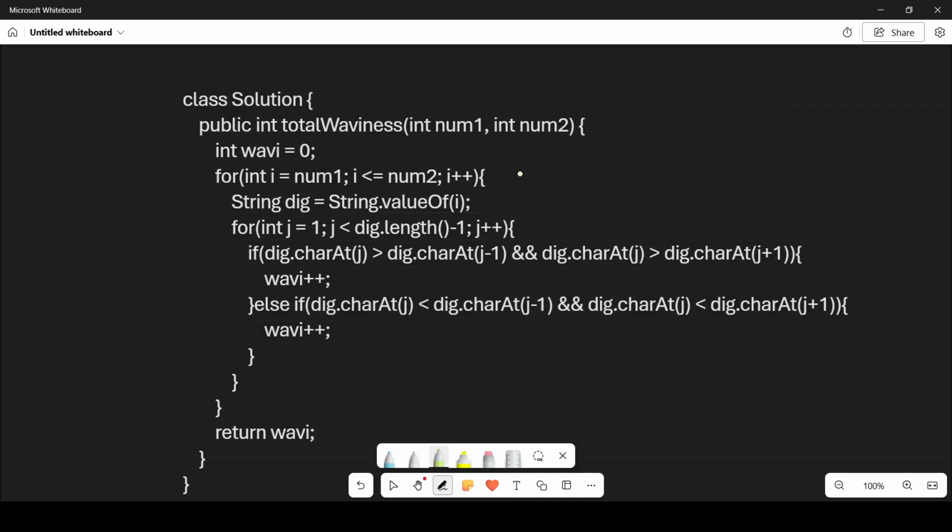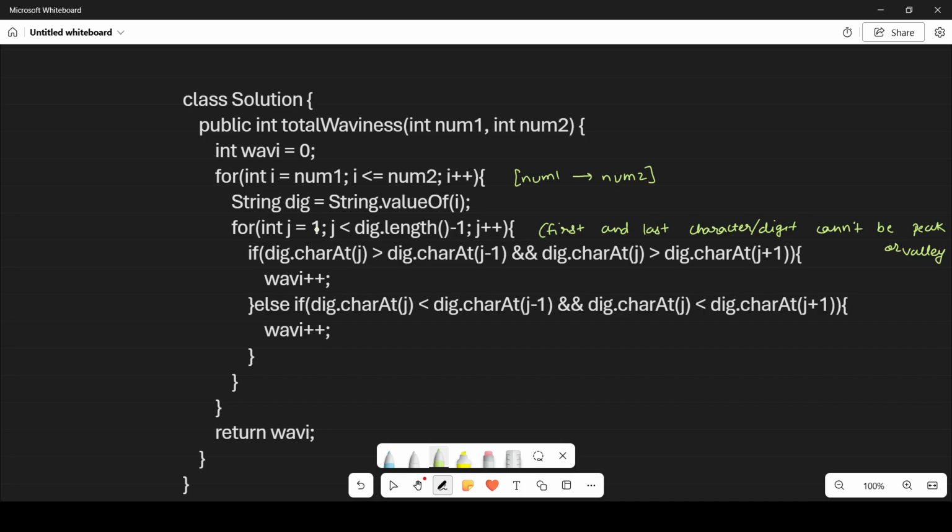What I will do is loop from num1 to num2, and for each integer I will change it to a string dig, and I will process it from index 1 to its length minus 1, because the first and last character or digit can't be a peak or valley.